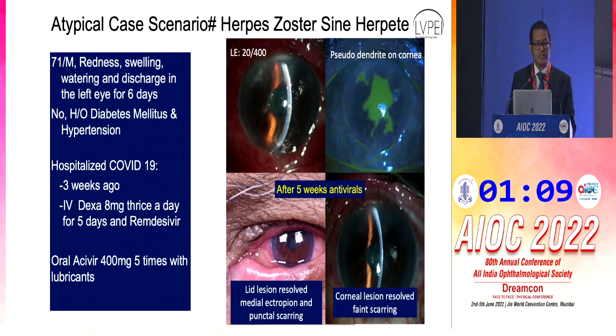This was a third patient with redness, watering, and swelling, and this patient had herpes zoster sine herpete. He was hospitalized 3 weeks earlier and was on IV steroids. Oral acyclovir 800 milligram helped with resolution of this condition.